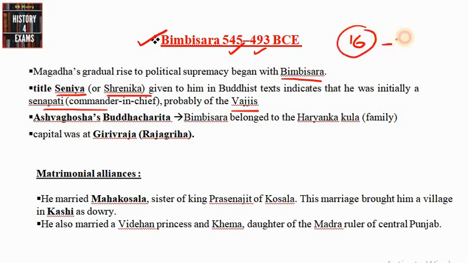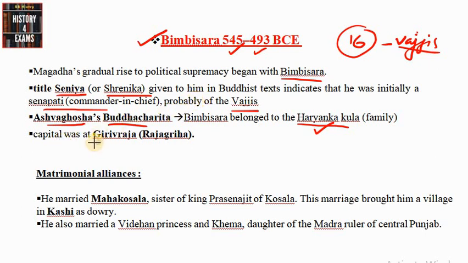Among them were the Vajjis in the Nepal region, and it was a confederacy. It is believed that Bimbisara was initially the Senapati of these Vajji people, and later he eventually established himself in Magadha. According to Ashvaghosha's Buddhacharita, Bimbisara belonged to the Haryanka Kula. So the family of Bimbisara is Haryanka. That's why the dynasty is referred to as the Haryanka Dynasty.